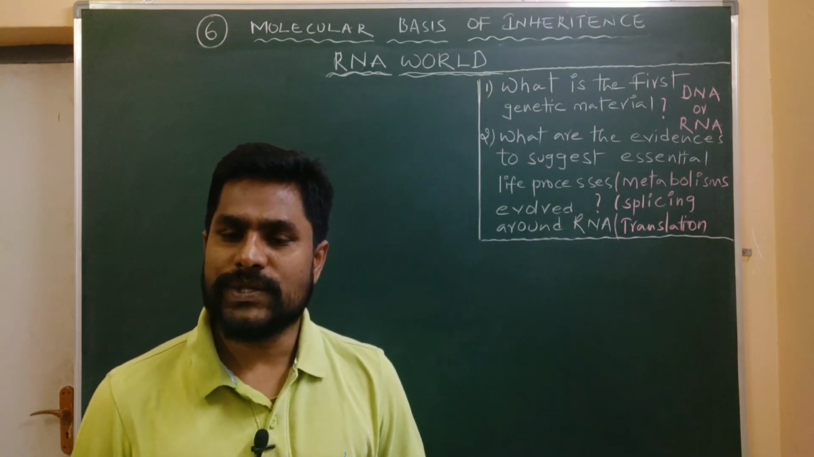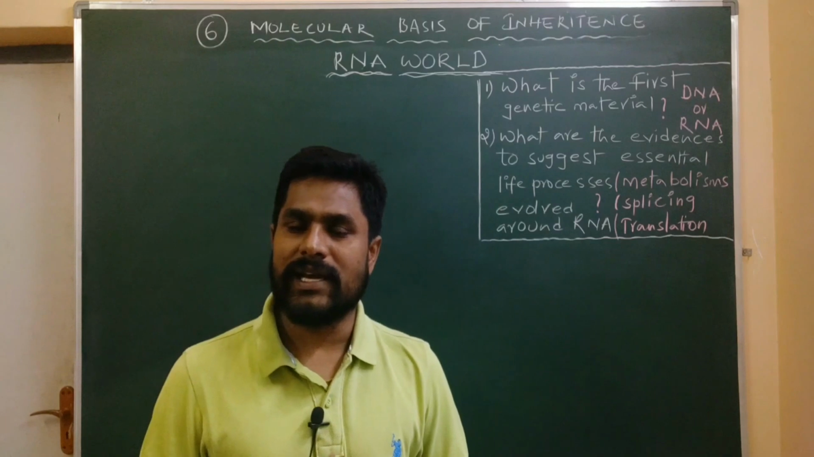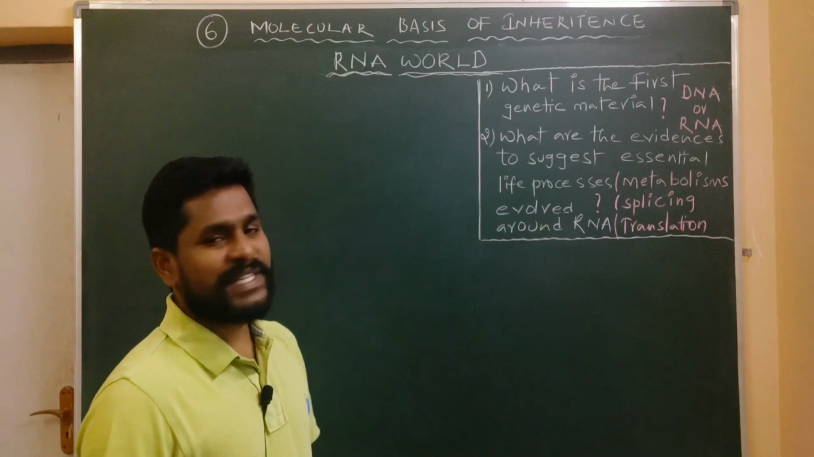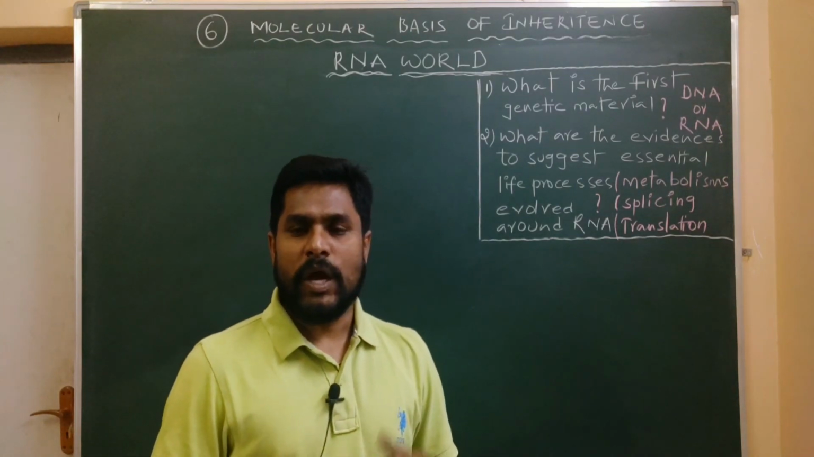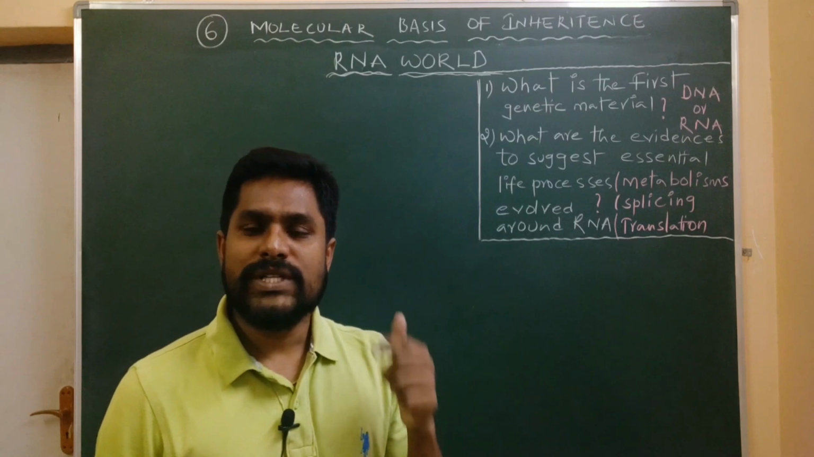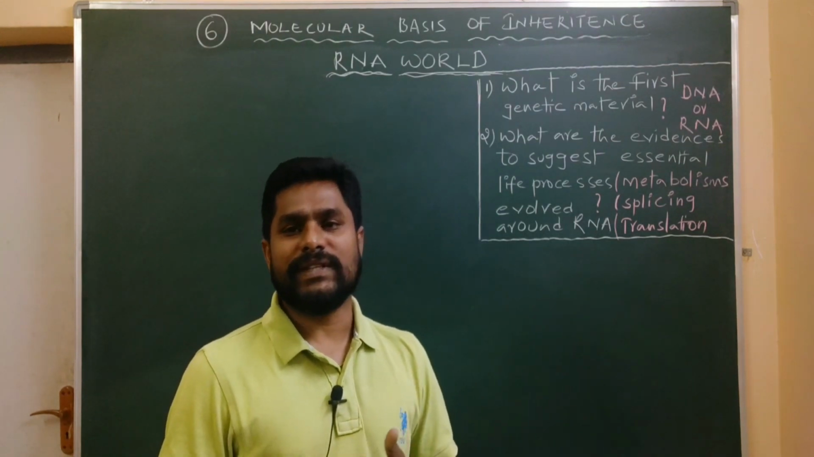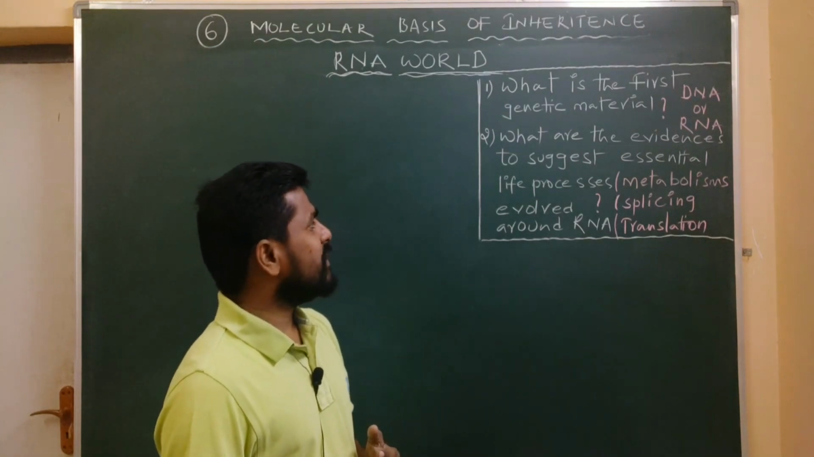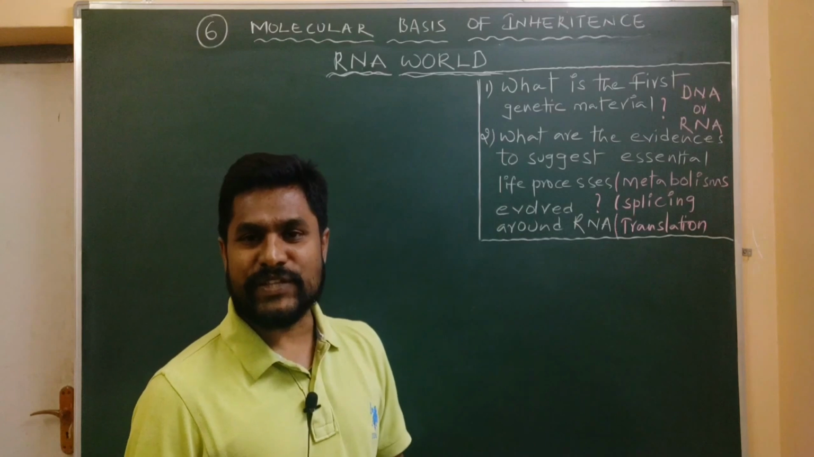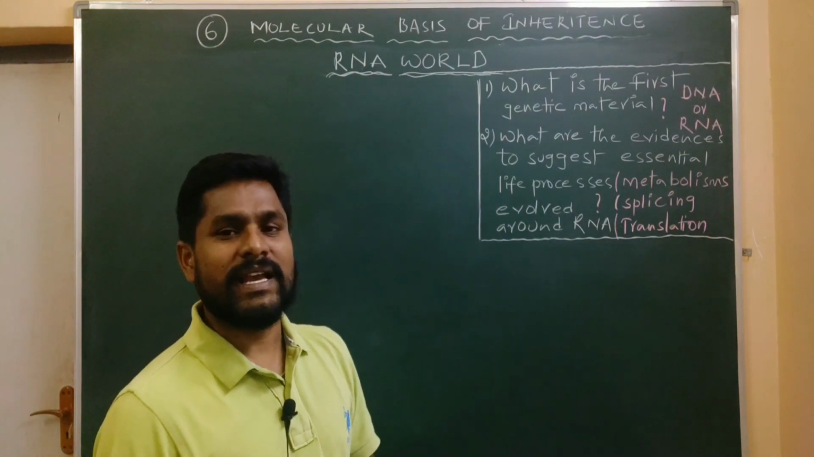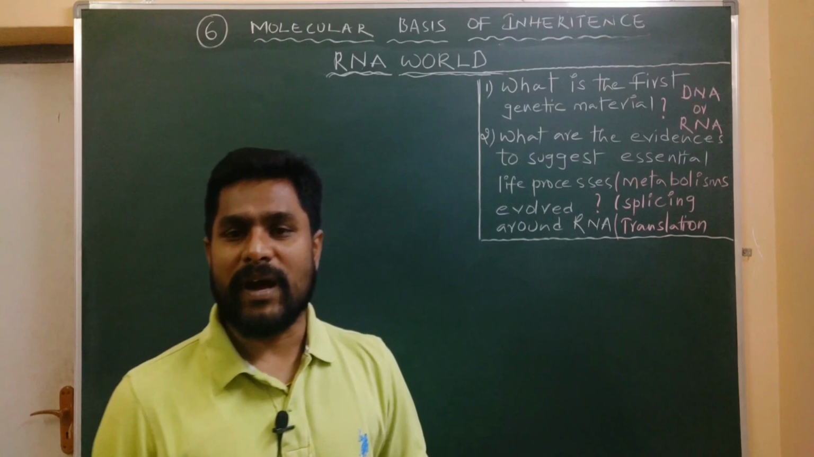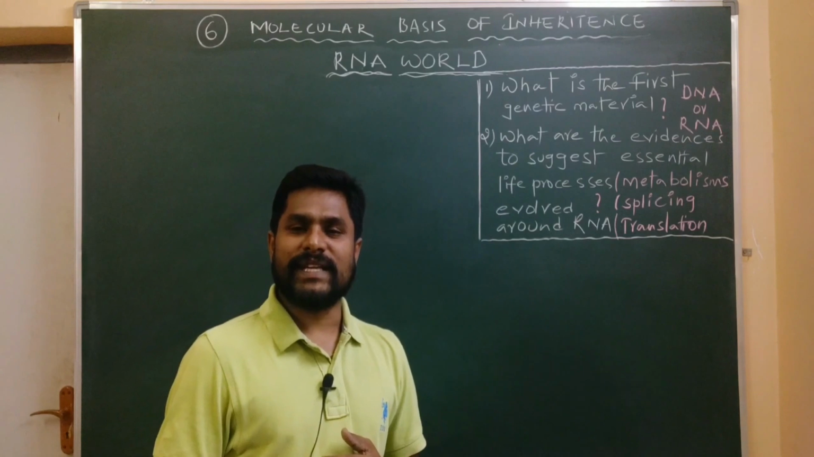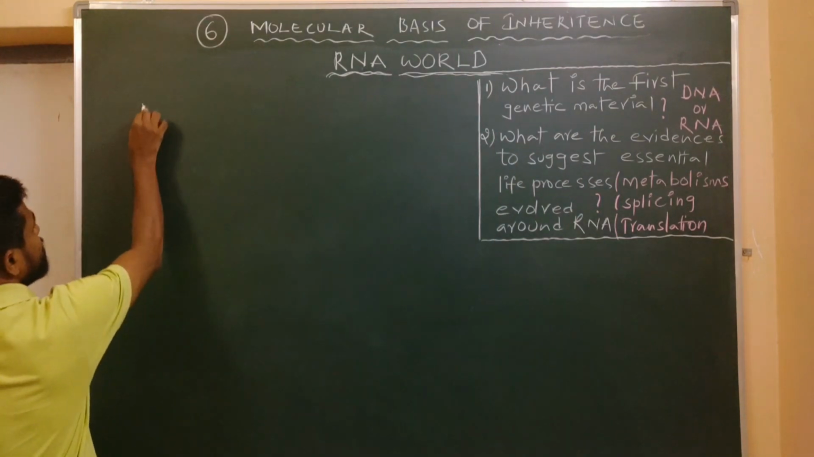Now again, 2 questions arise in our minds regarding DNA and RNA. The first one is, what is the first genetic material evolved on the earth? Among DNA and RNA, which evolved first on the earth? That is the first question. And the second question is, what are the evidences to suggest that essential life processes such as metabolism, translation and splicing have evolved around the RNA? The answers for these 2 questions are given by a hypothesis, that is the RNA world hypothesis.